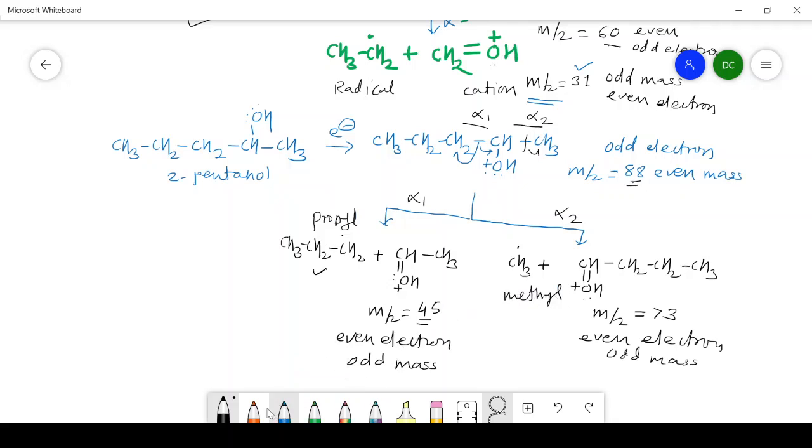Out of the two radicals, propyl radical is the larger one and this is the smaller one. That's why the alpha 1 cleavage is the preferred one, or favorable, because in this case there is a formation of the larger radical. So we get the m/z value at 45. This peak is the prominent one in case of secondary alcohol.